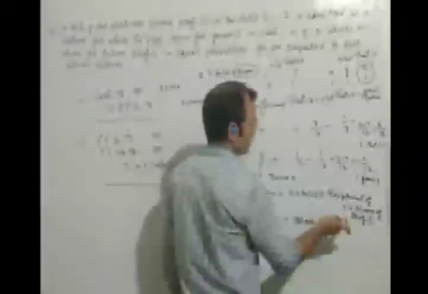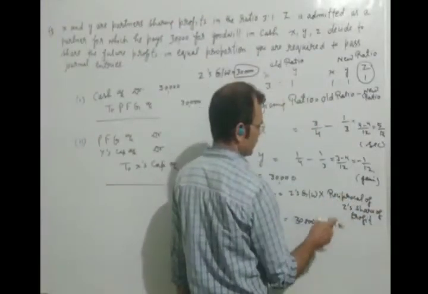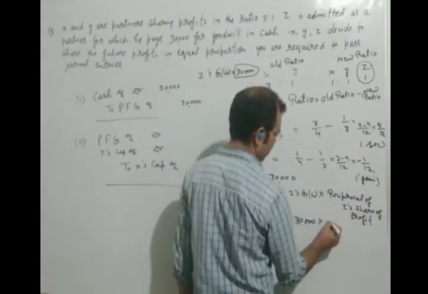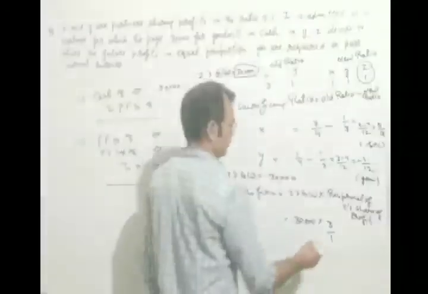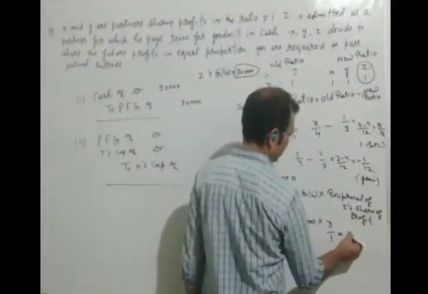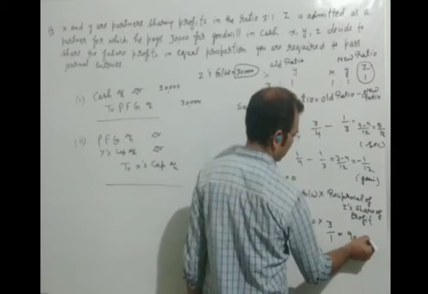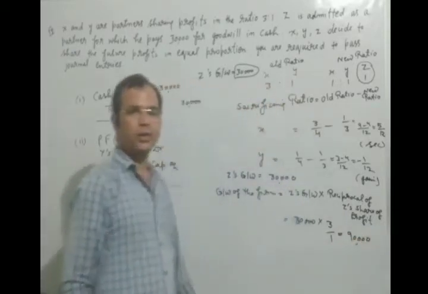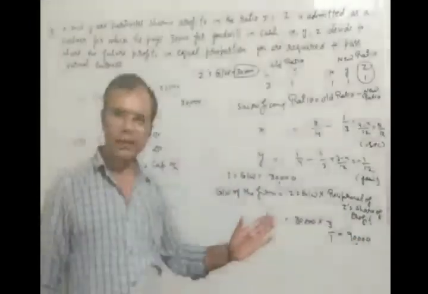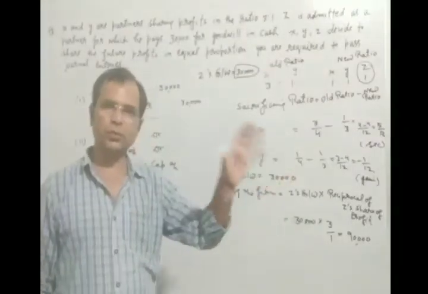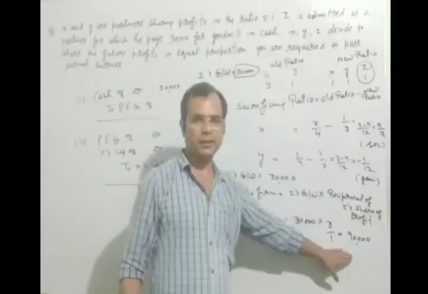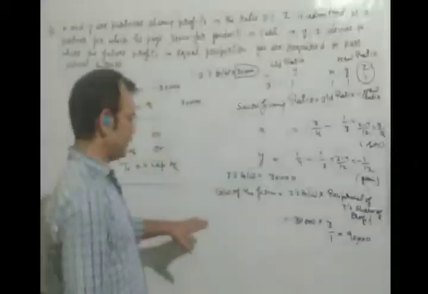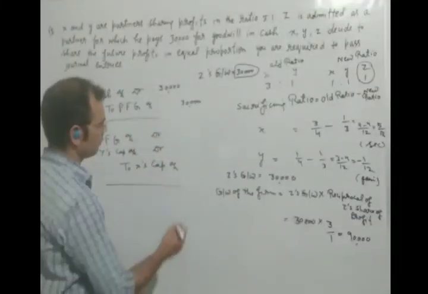Now the reciprocal of Z's share we will write here as 3 upon 1, and the answer will be 90,000. So we can say the whole firm's goodwill is 90,000. On this basis we will find the amounts.